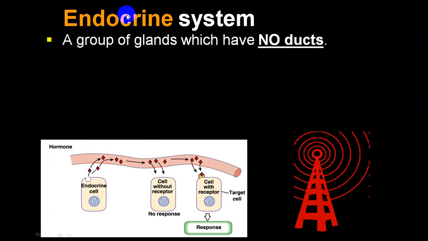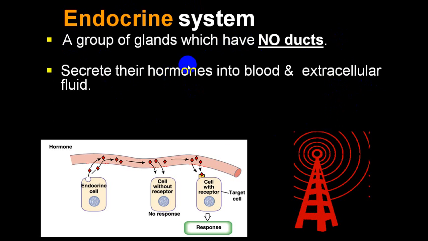While in an endocrine system, it is like you are announcing or transmitting the impulse from one pole, and it will go to many poles. It is a group of glands which have no ducts.